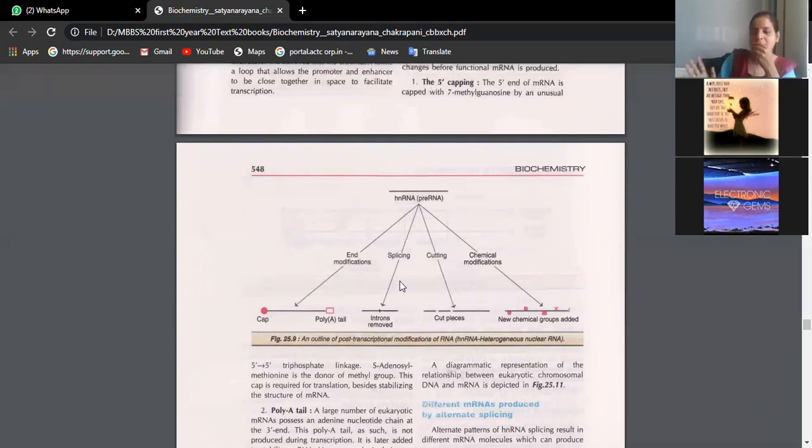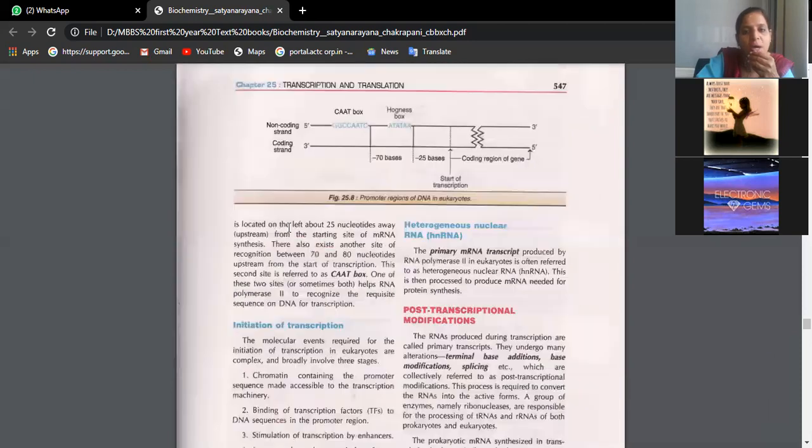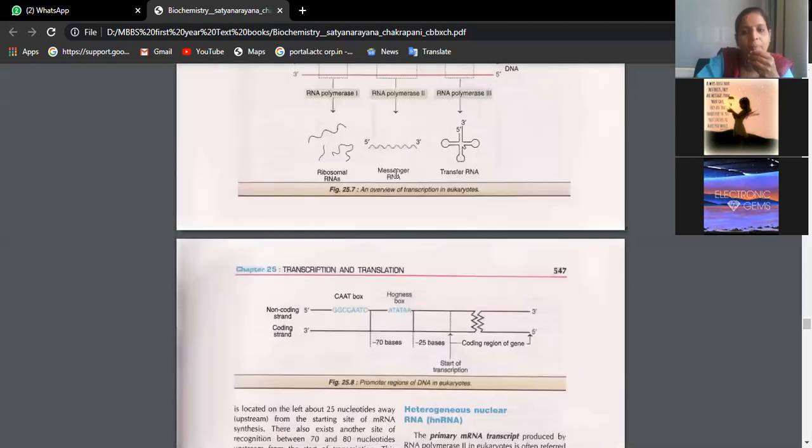Whatever RNA is coming from the nucleus into the cytoplasm is in a very crude form. With the help of all these modifications, it will be transformed into a fine functional form of these three different types of RNAs that we have: mRNA, tRNA, and rRNA.